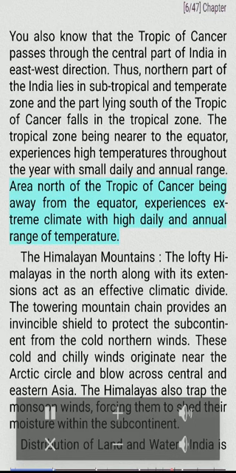Areas north of the Tropic of Cancer, being away from the equator, experience extreme climate with high daily and annual range of temperature. The Himalayan Mountains. The lofty Himalayas in the north along with their extensions act as an effective climatic divide. The towering mountain chain provides an invincible shield to protect the subcontinent from the cold northern winds. These cold and chilly winds originate near the Arctic Circle and blow across Central and Eastern Asia. The Himalayas also trap the monsoon winds, forcing them to shed their moisture within the subcontinent.